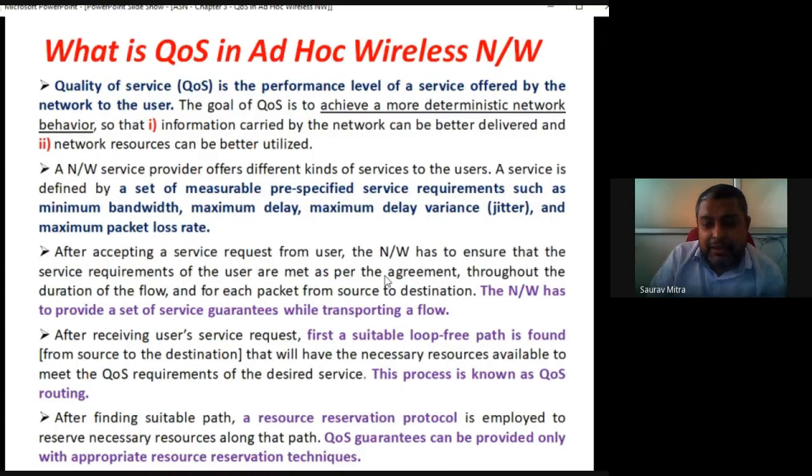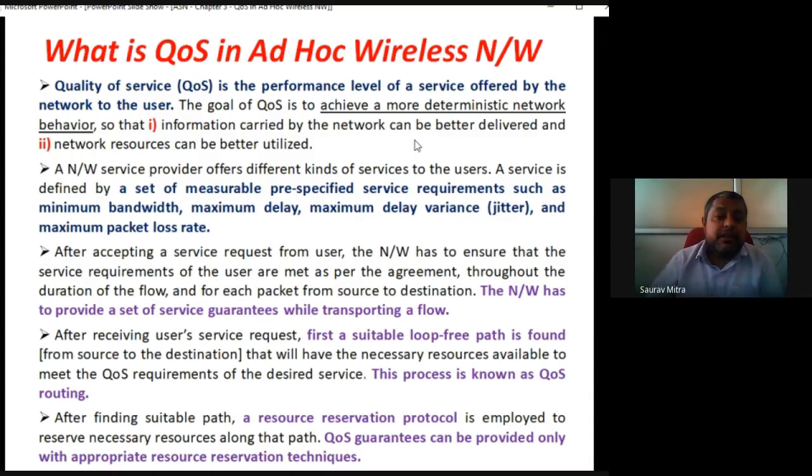While explaining MAC, I told you what QoS generally is. Quality of service: whenever we are thinking about a sender and a receiver, and there are many intermediate nodes, I told you there are three things you can write down. First, the data should reach from transmitter to receiver with minimum delay, or within a specified time.